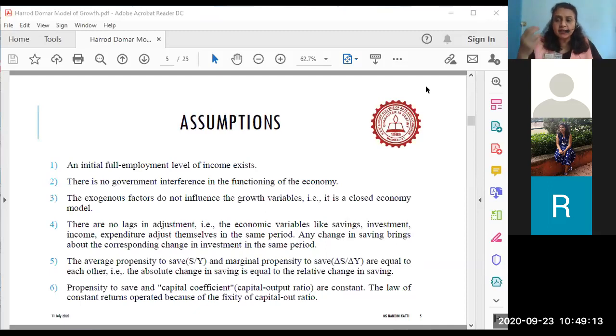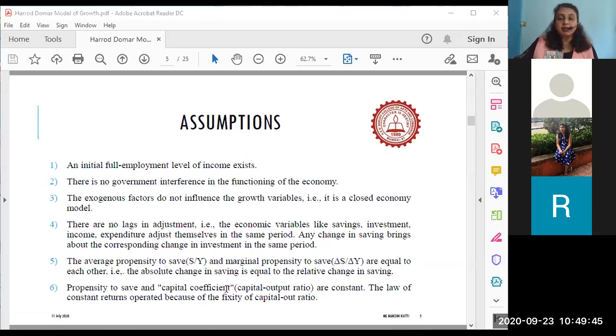But since it is an assumption and it is easy for them to write the theory, this assumption prevails. So APS and MPS are equal to each other. Absolute change in saving is equal to relative change in saving. Since they are assuming it, we will accept it as it is. Propensity to save is how much the individuals in the economy are able to save.